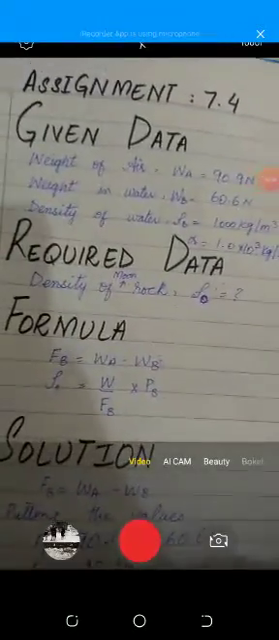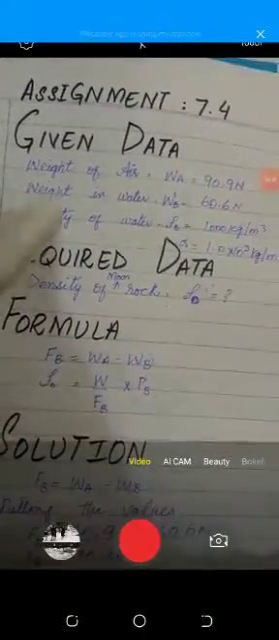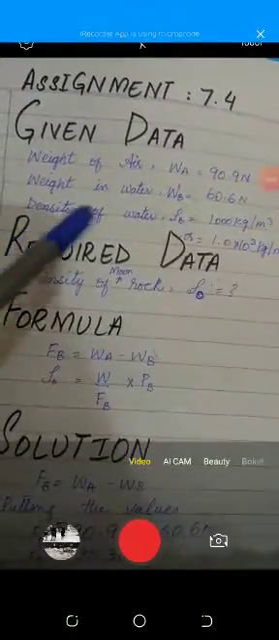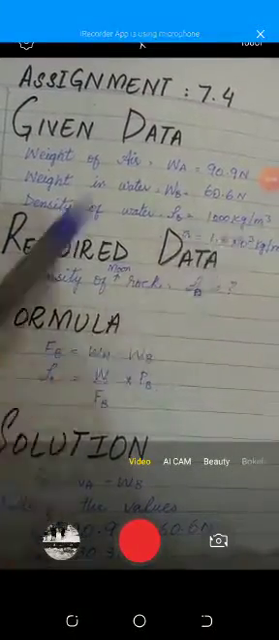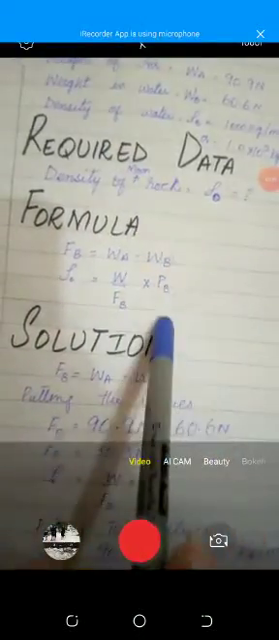Now the data is given to you: the weight in air is 90.9 Newton and the weight in water is 60.6 Newton. Density of water is 1000 kilogram per meter cube, and you can change it into scientific form, 1 multiplied by 10 raised to power 3 kilogram per meter cube. The required data is the density of the moon rock. The formula is the same as in the example.